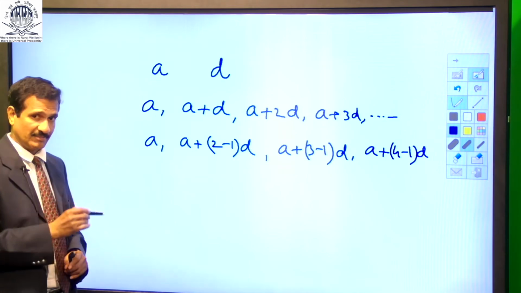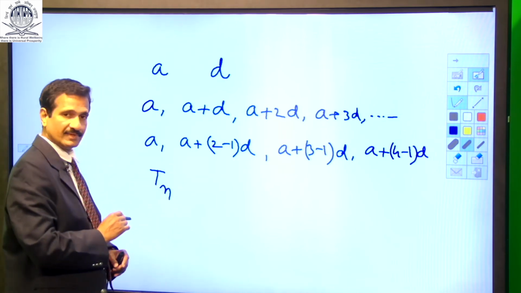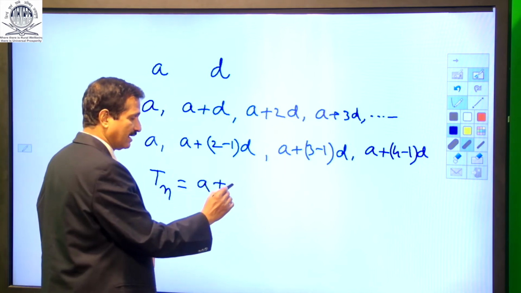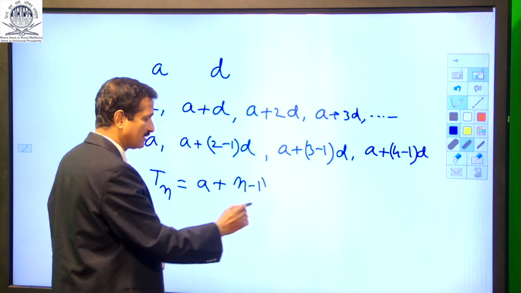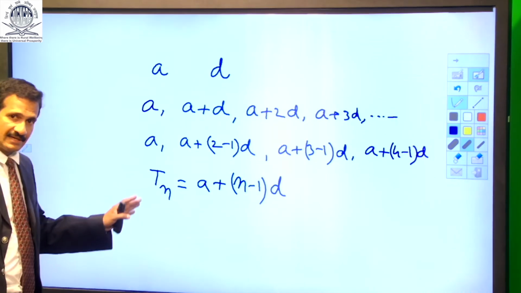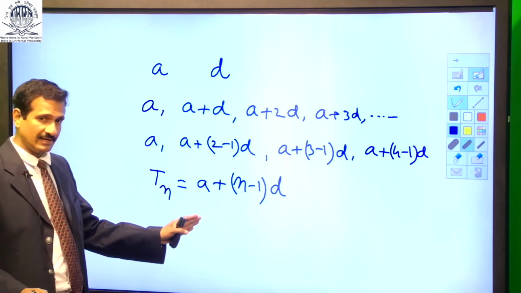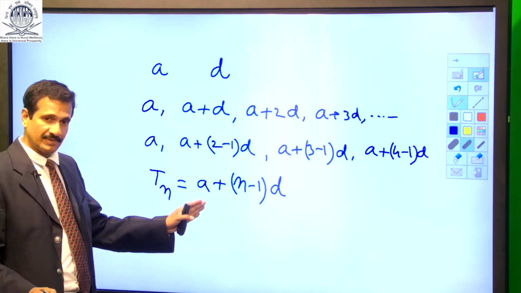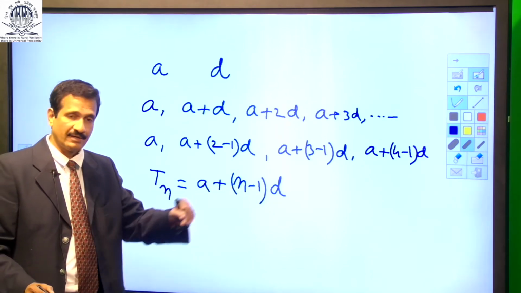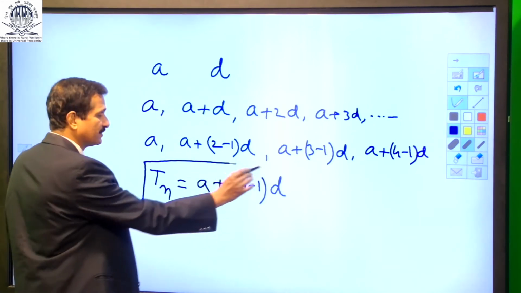So, the nth term now is Tn, which is the first term plus n minus 1 D. This is the nth term. The nth term is the initial term A plus number of terms minus 1 into D. So, we have to remember this formula.